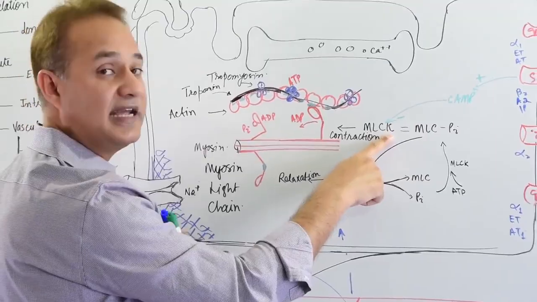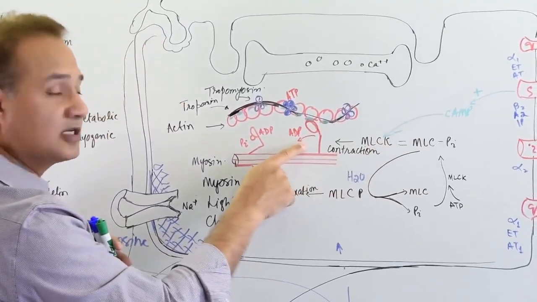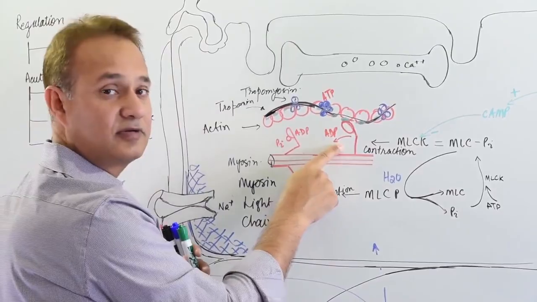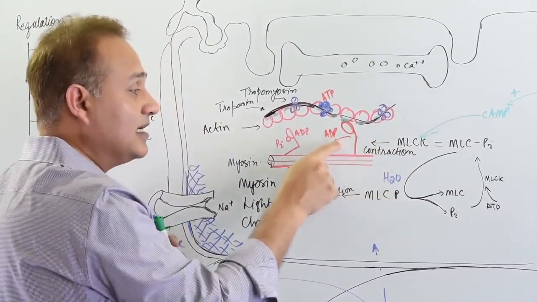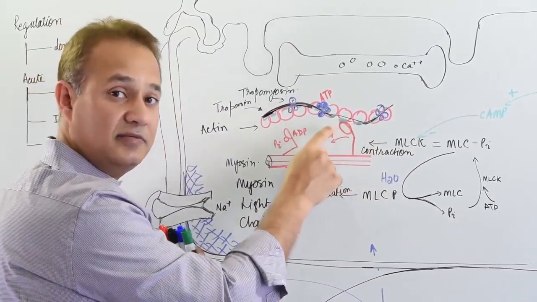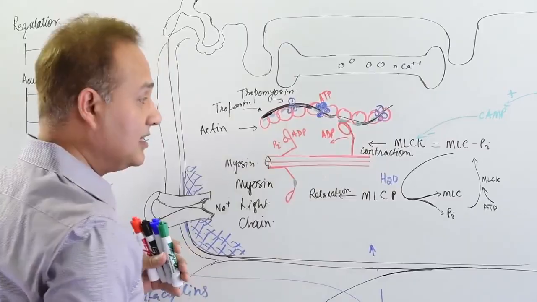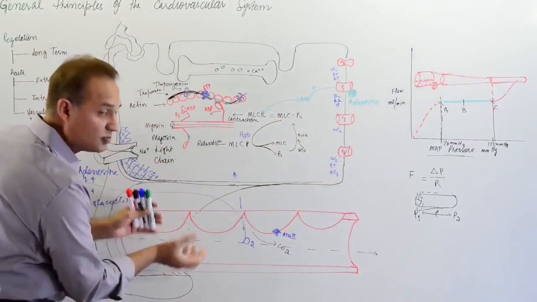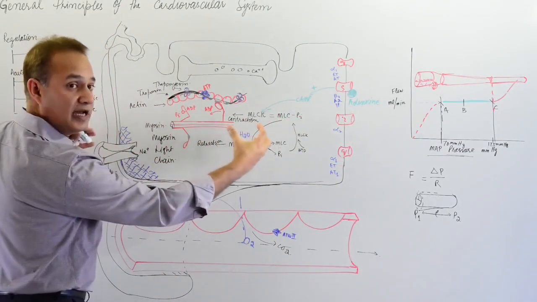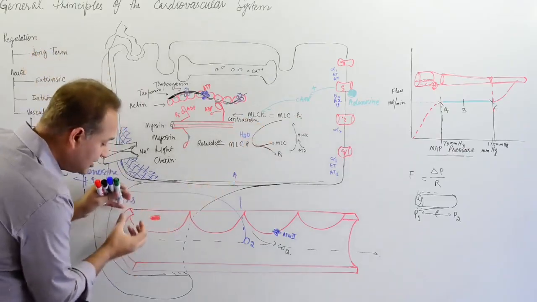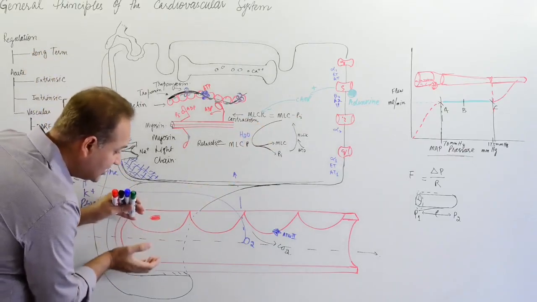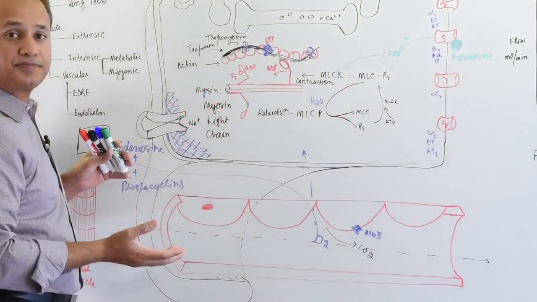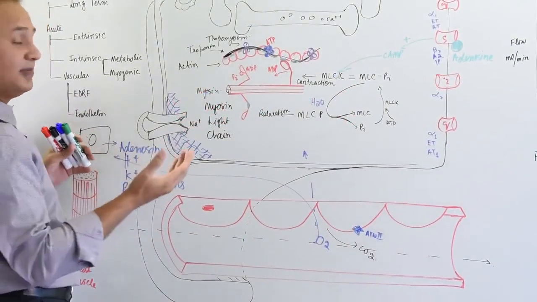What is the function of kinase? The kinase function was to cause the contraction by phosphorylating the myosin light chain. The result will be that the smooth muscle surrounding this blood vessel would relax. When the smooth muscle is relaxed, the blood vessel diameter would increase. When the diameter increases, flow would increase. So that is one of the metabolites.